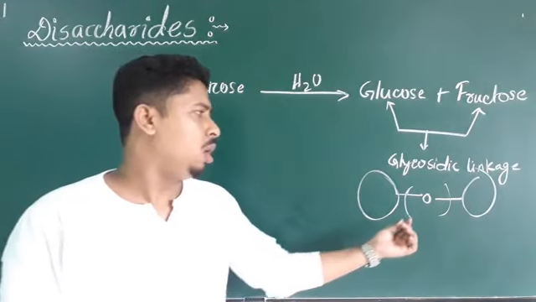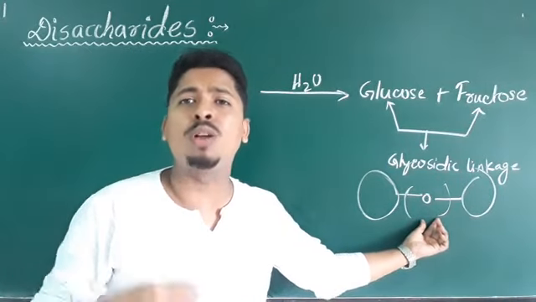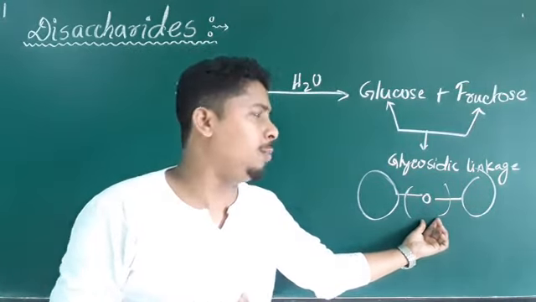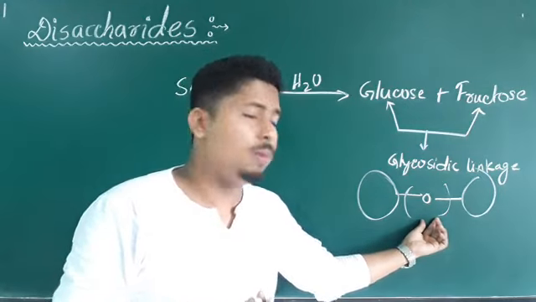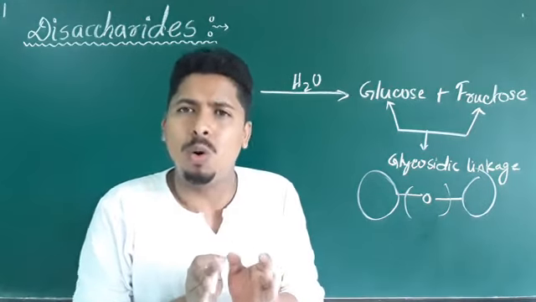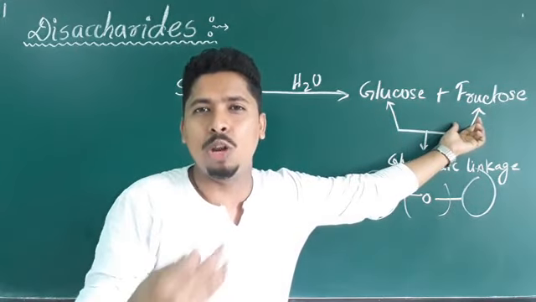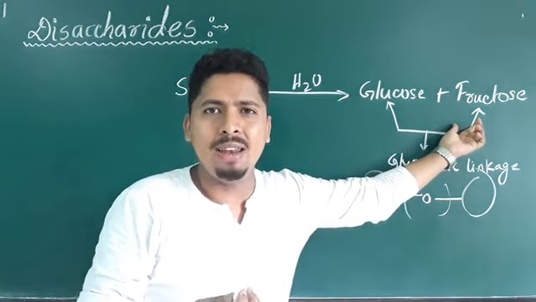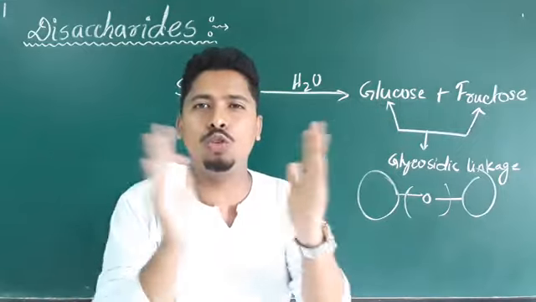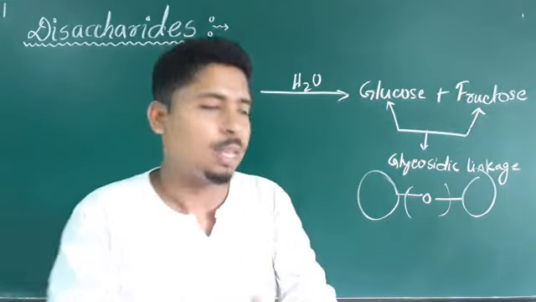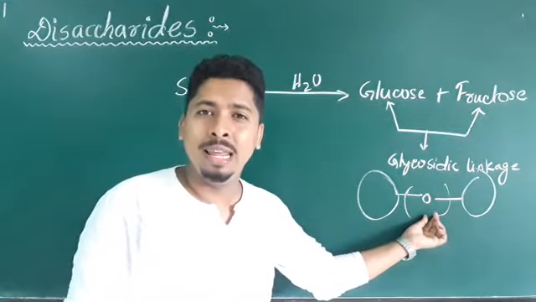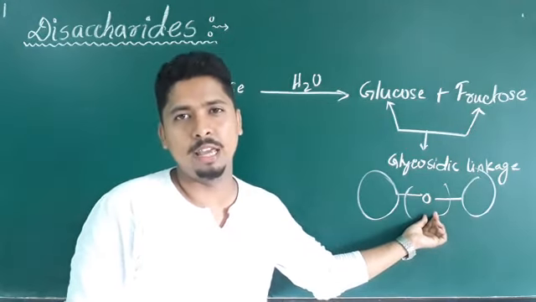Now how is this glycosidic linkage or this oxide bond formed? This oxide bond is formed due to the loss of water. Due to the loss of water means when these two monosaccharide units combine, there will be loss of a water molecule, and these two monosaccharide molecules will combine. So there will be development of the glycosidic linkage.